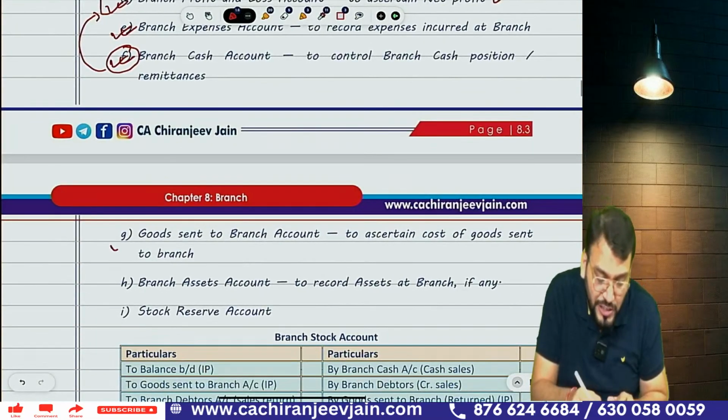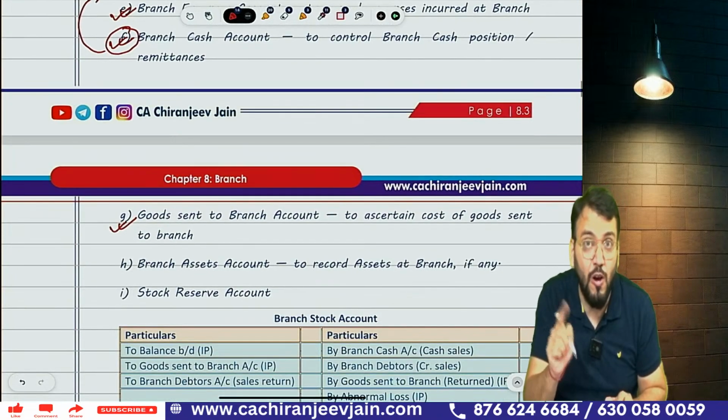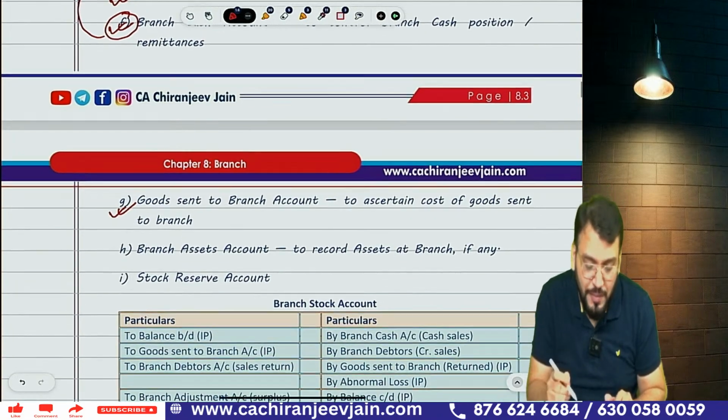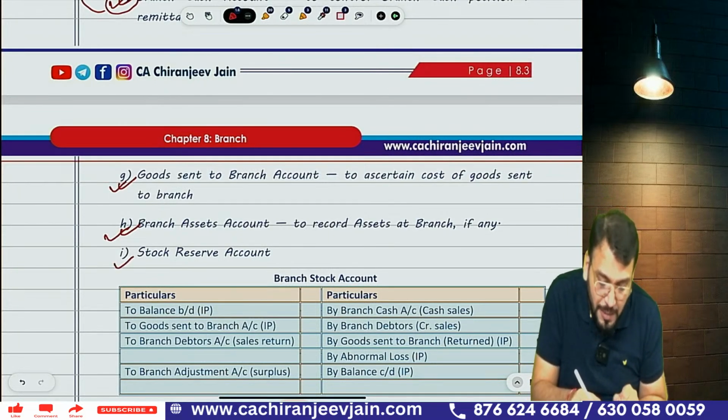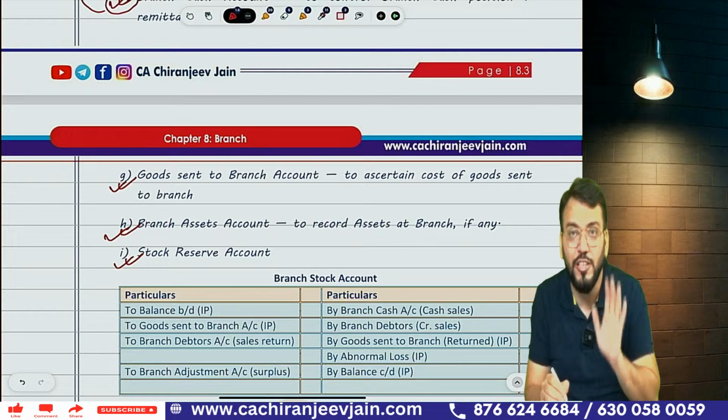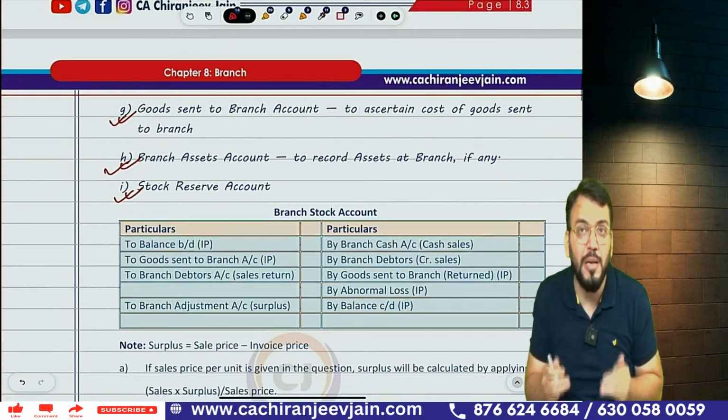Other accounts, like goods sent to branch account, will be prepared only when demanded. Branch asset account will be prepared only when demanded. Stock reserve account will be prepared only when demanded. Got this point? Now let us understand how to prepare all these accounts.